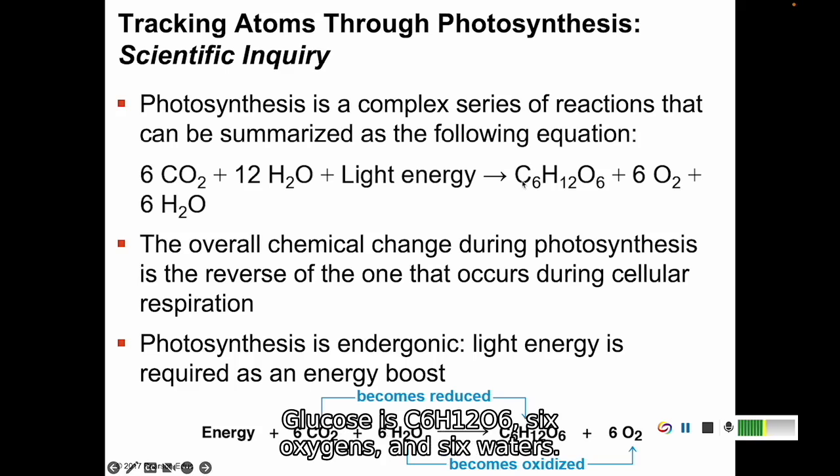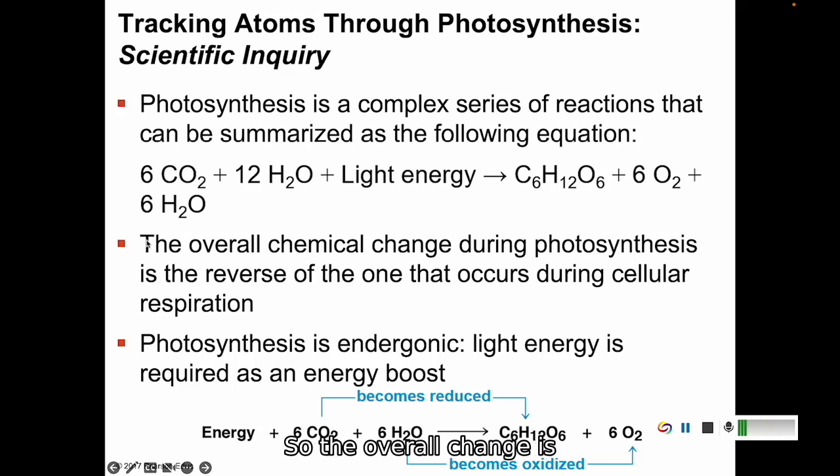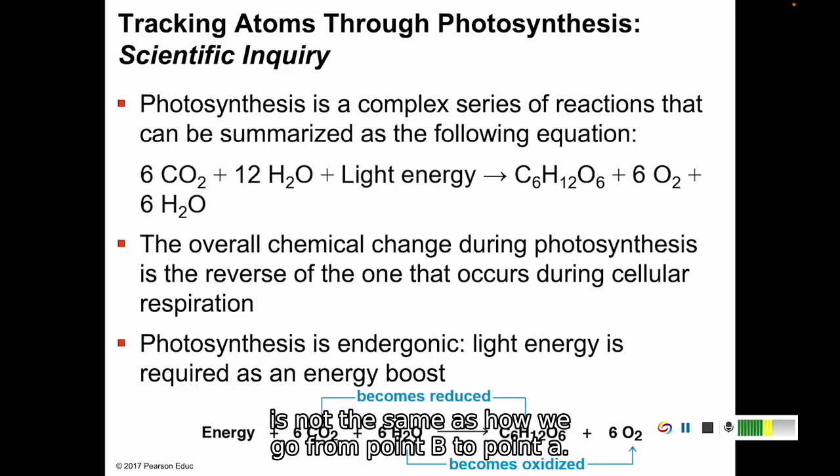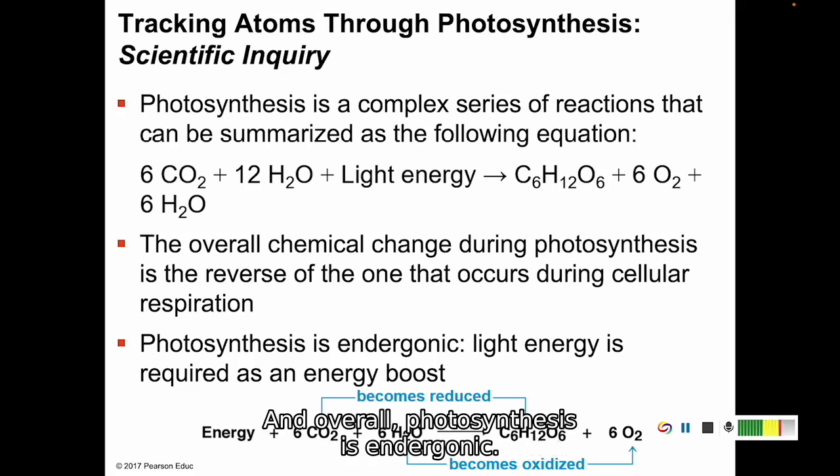Glucose is C6H12O6. 6 oxygens and 6 waters. So the overall change is a reverse of cellular respiration, although individually it is not. We are not using the same enzymes. We're not using the same individual reactions. The way we go from point A to point B is not the same as how we go from point B to point A. And overall photosynthesis is endergonic.